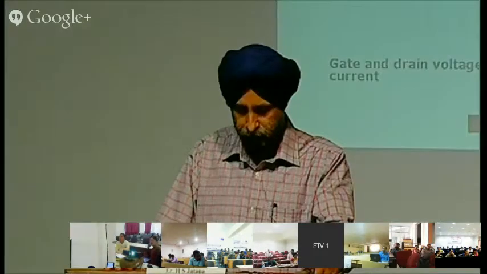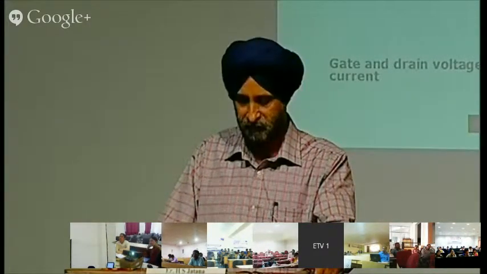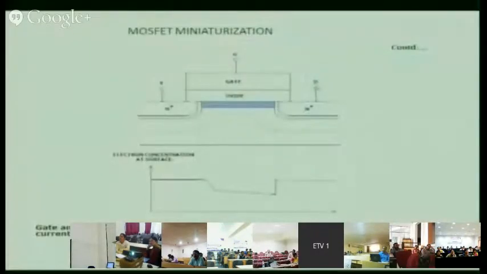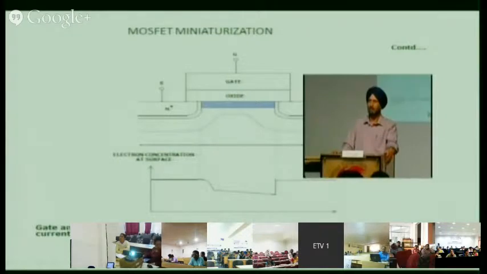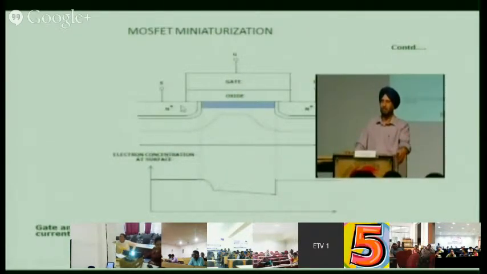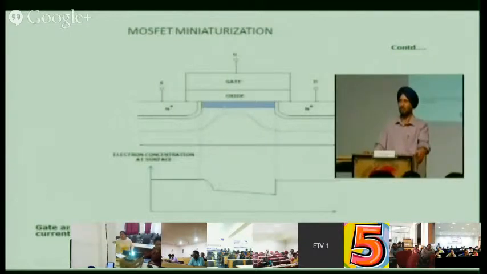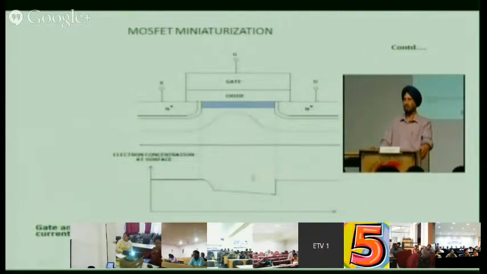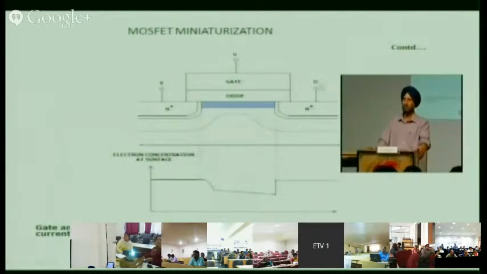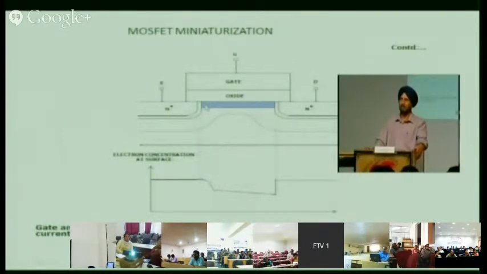Now the gate and drain voltages are applied here. Source is ground, there is some drain voltage applied, there is some gate voltage applied. When you apply the gate voltage here, earlier it was here, this curve shows the electron concentration. Some potential will come, and the electrons from this region will come here, as shown by this blue color. So a channel is formed here. Now if you increase the potential at the drain, electrons will start flowing here. The current flows.